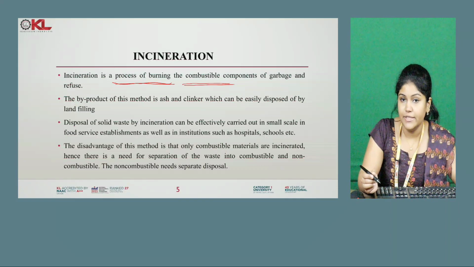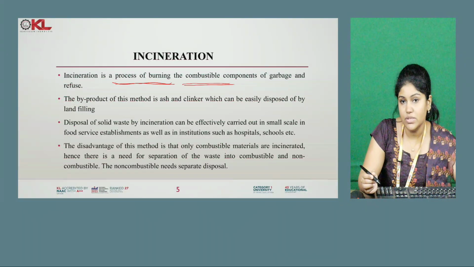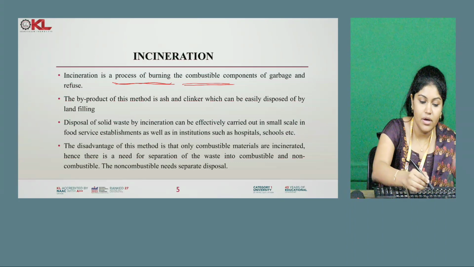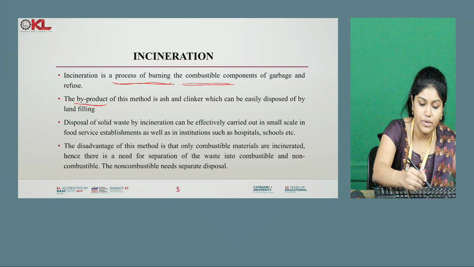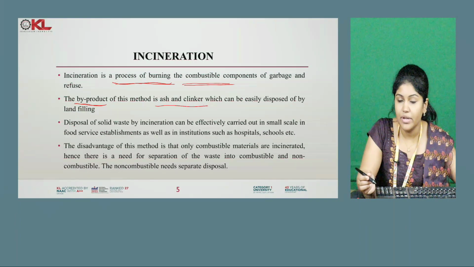So after burning, what will be the byproduct? In our home, when we burn the waste material, what will we get? We will get ash as the byproduct. Same here, after burning, the byproduct will be ash and clinker. This will be the byproduct generated after burning the waste material, that is garbage and refuse. This ash and clinker will be disposed to the landfill.